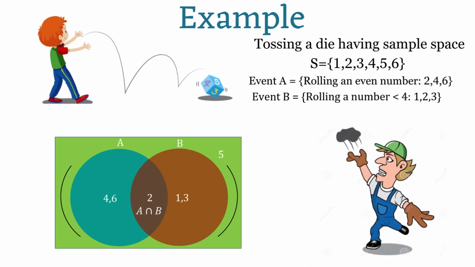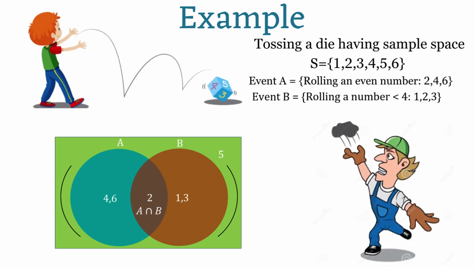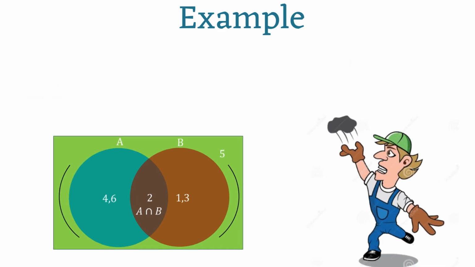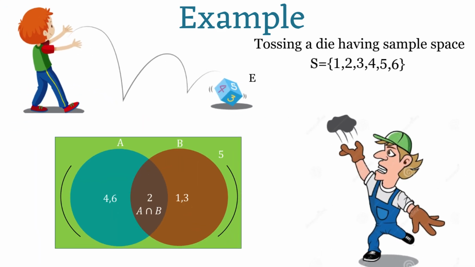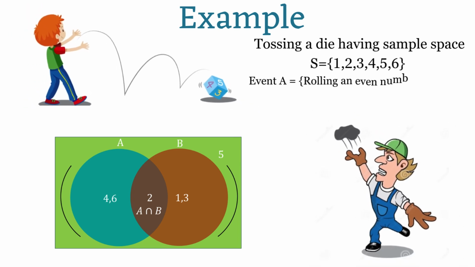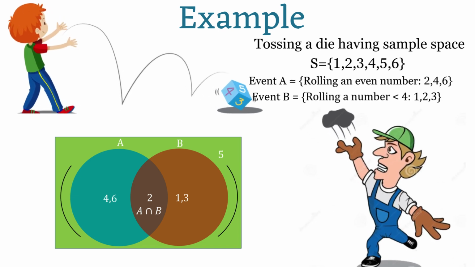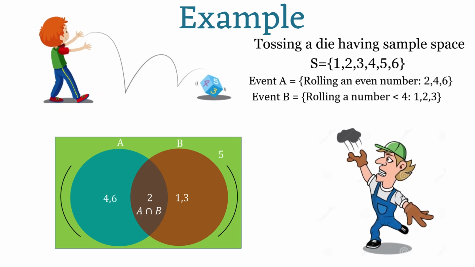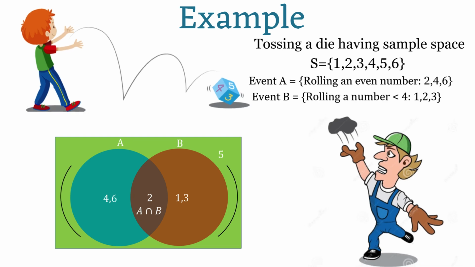Then the event A or B together is A union B, which is 1, 2, 3, 4, 6. And A intersection B is simply the singleton 2. And when event A does not occur, the complement of event A gives the values 1, 3 and 5. Let's see the diagram, which will make it clear.